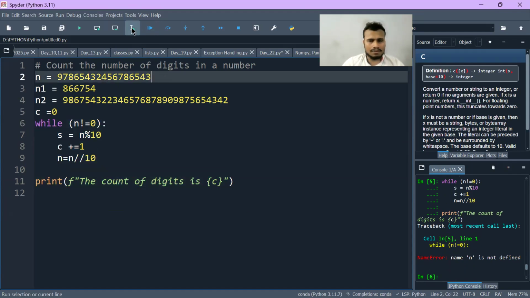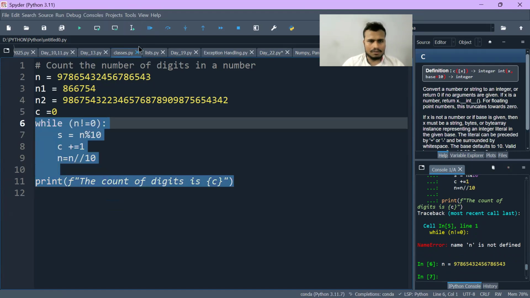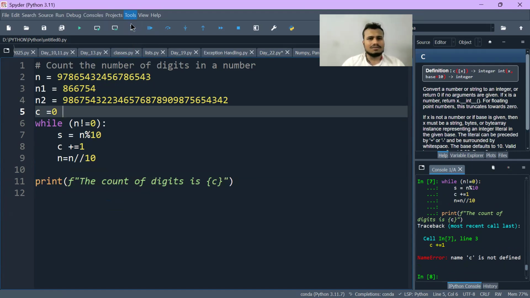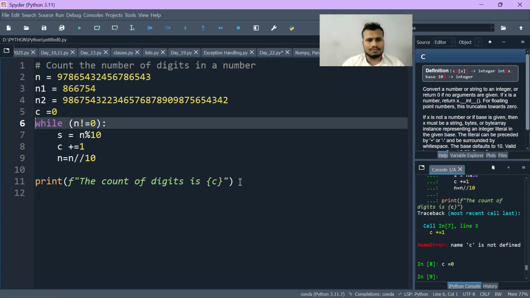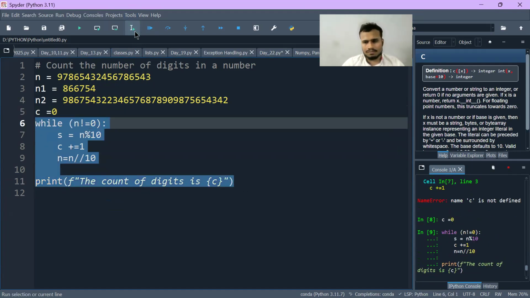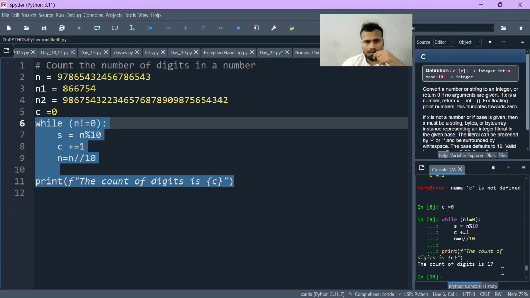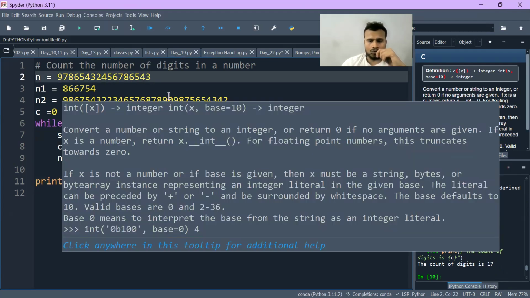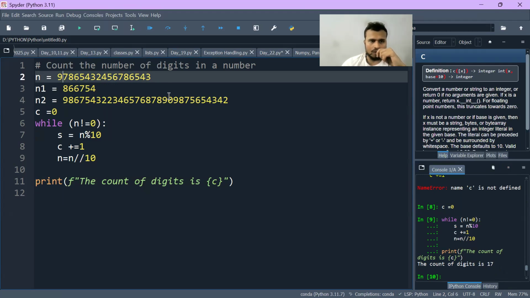Okay, my bad. You can see the count is coming 17. Now let's count manually. So we'll start from here: 1, 2, 3, 4, 5, 6, 7, 8, 9, 10, 11, 12, 13, 14, 15, 16, 17.